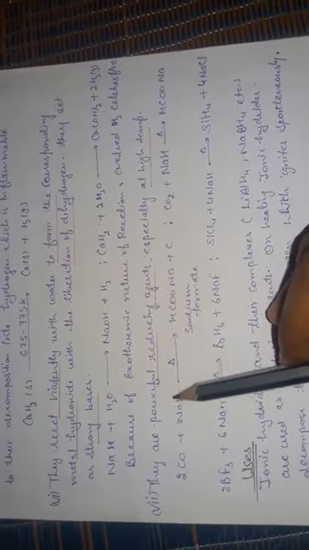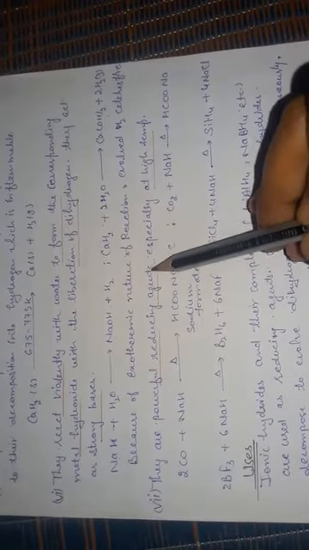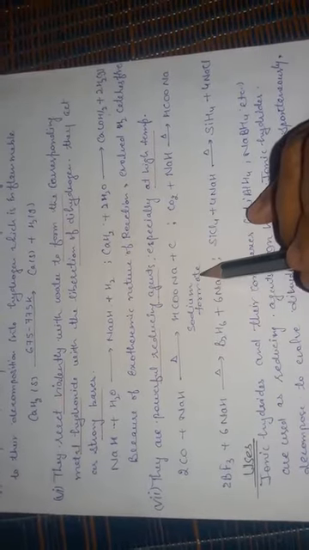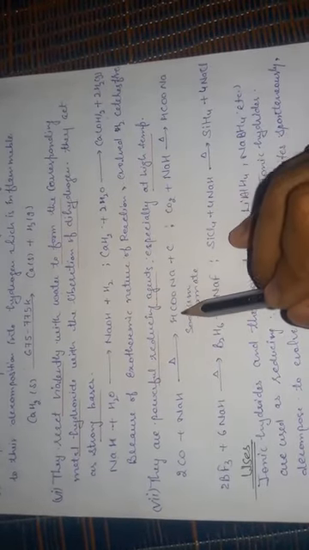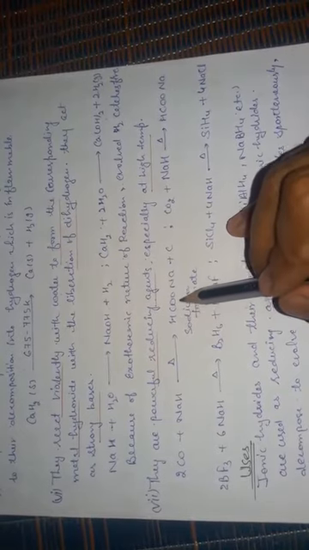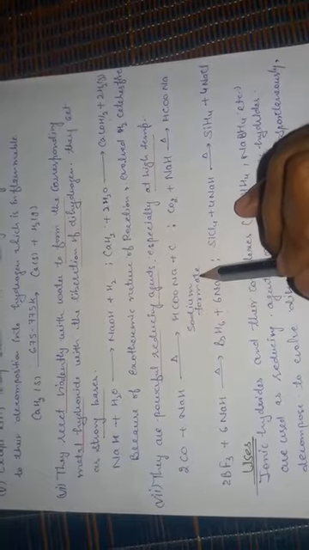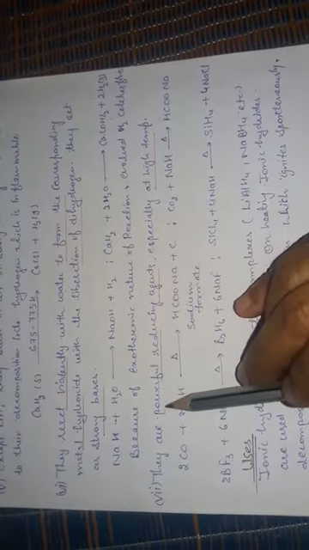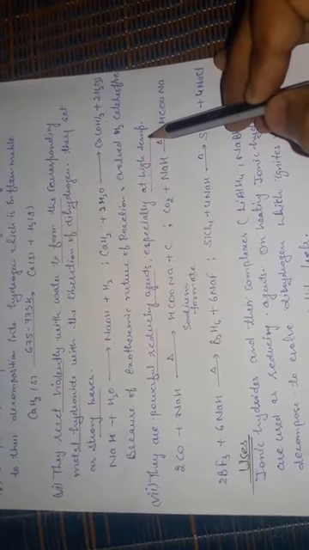Next is the last point, that is, these metal hydrides, ionic hydrides, act as powerful reducing agents, because this hydrogen is reacted with carbon monoxide to make sodium formate. This sodium formate is derived from formic acid, because the formula of formic acid is HCOOH. Here hydrogen is replaced with sodium, so that's why we call it sodium formate. This reaction proceeds under the condition of very high temperature, with the hydride as a powerful reducing agent.